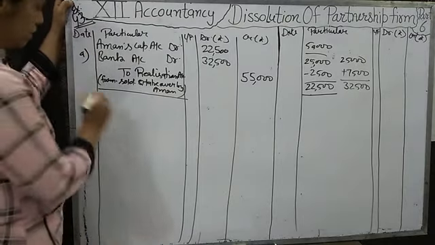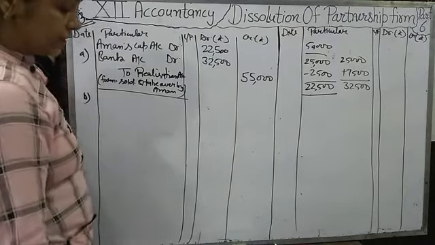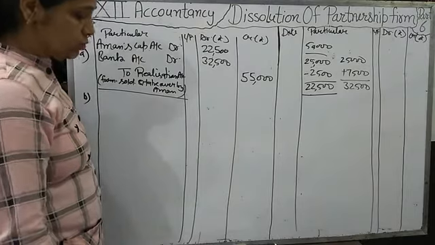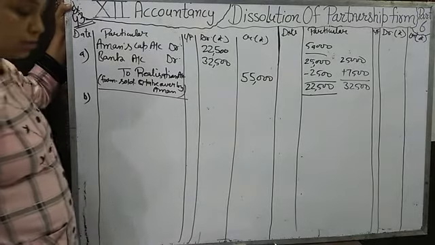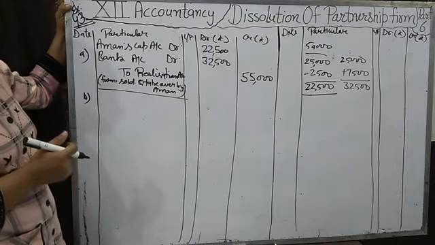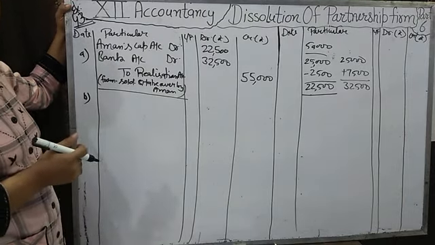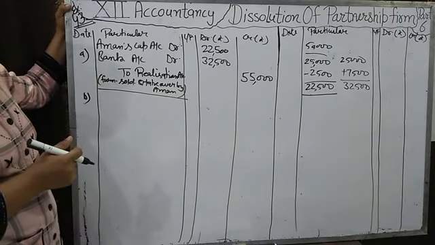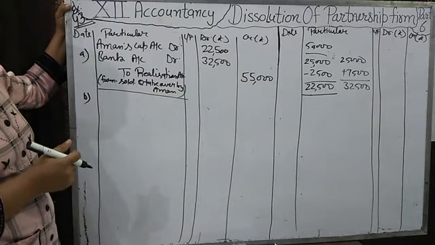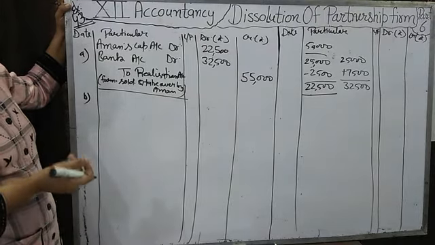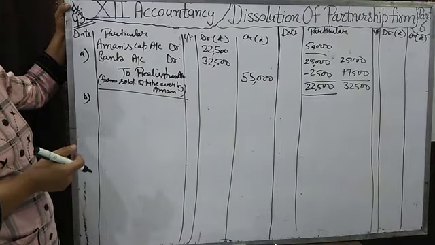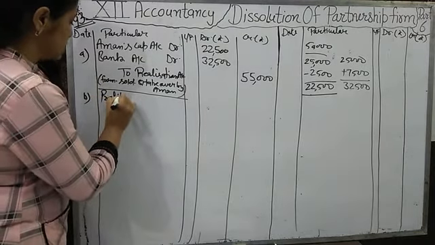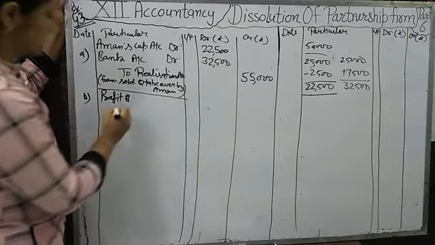Now second journal entry is profit and loss account showed a credit balance of 15,000 which was distributed between the partners. Profit and loss account credit balance means it is a profit. If it is given a debit balance, then it means it is a loss. Now profit is given, we have to distribute this profit to the partners. If we distribute profit to the partners, then partner's capital account will be credit and we will debit the profit and loss account. It is an undistributed profit or accumulated profit, you can say.